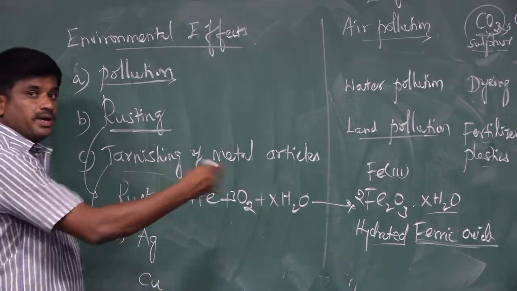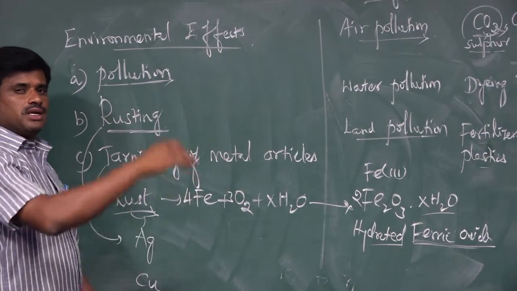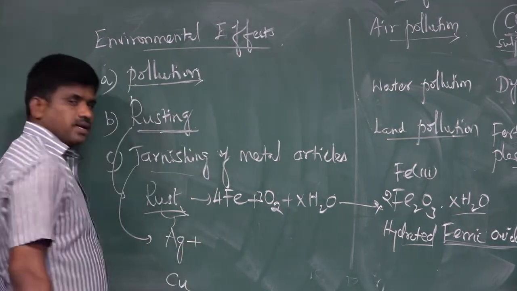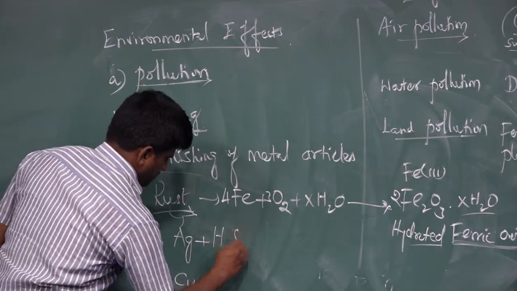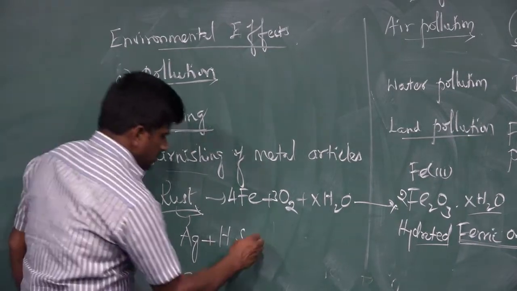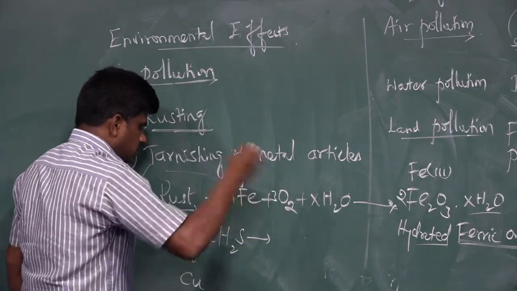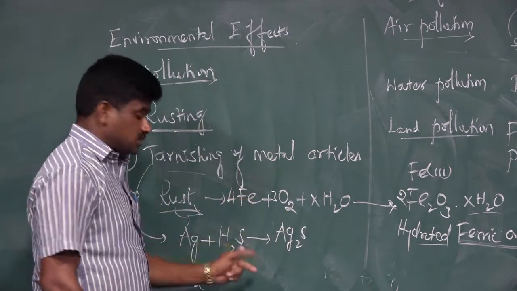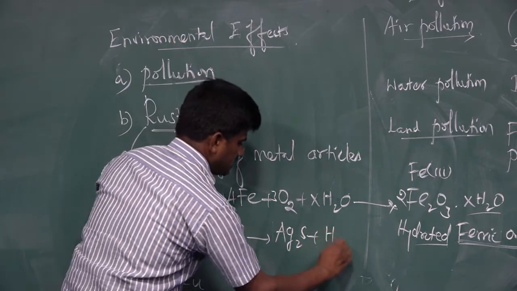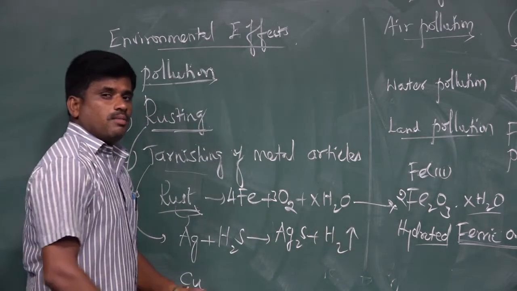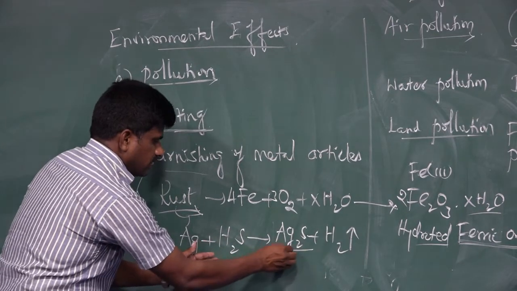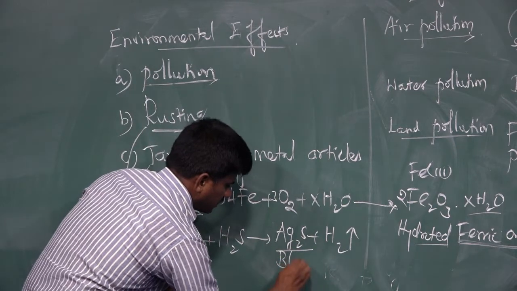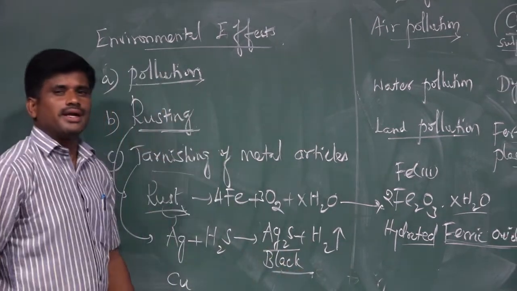How do silver particles become tarnished? That means, what is the reaction involved in this? When the silver is exposed to hydrogen sulfide present in the atmosphere, on the particles of silver they are forming silver sulfide. By formation of silver sulfide, additionally hydrogen gas is released. Because of the formation of silver sulfide, the bright color silver article will become black. In this way, silver articles become tarnished.